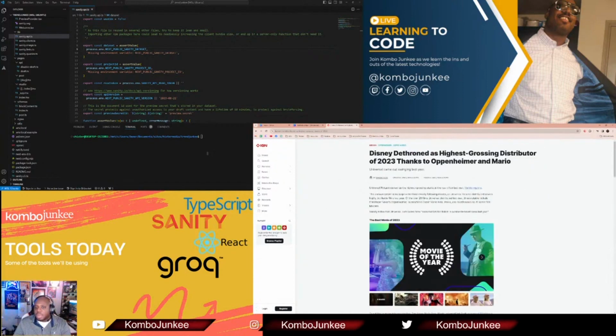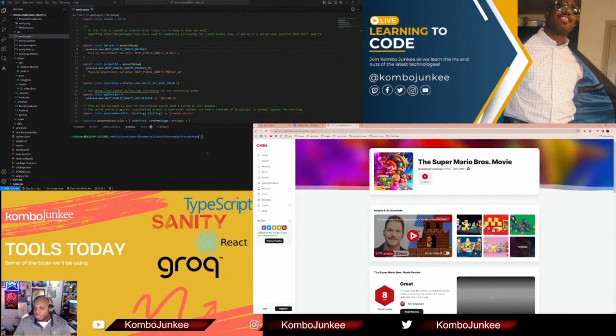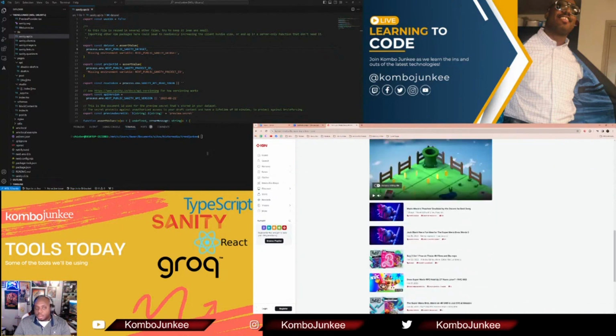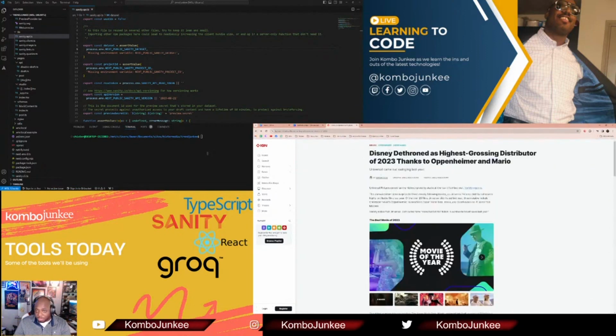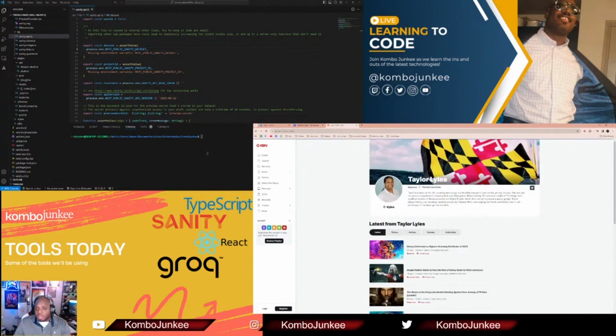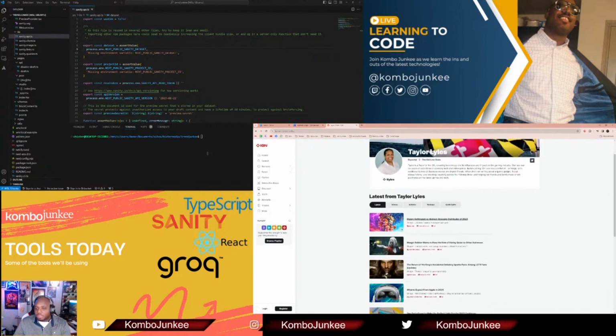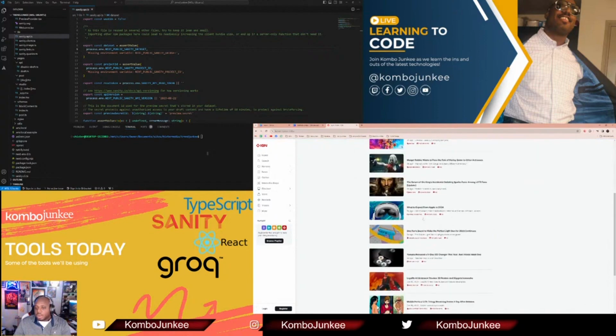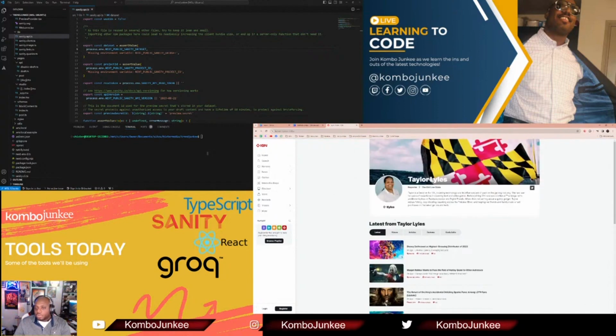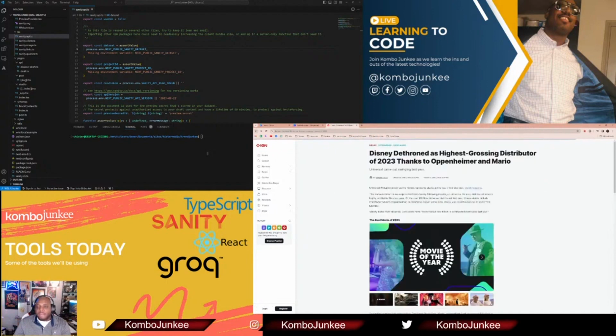Oh, this is pretty robust, right? They have the tags here. This is the Super Mario section, so this is going to be everything Super Mario related. And then they have their title, a subtitle, and their byline, which is Taylor Lyles. I'm guessing they have a person content type. Yep, these are all of Taylor's content articles or stories. They have two instances of date because you never know. A change may need to be made to the content, so you'll have an updated date and a posted date.